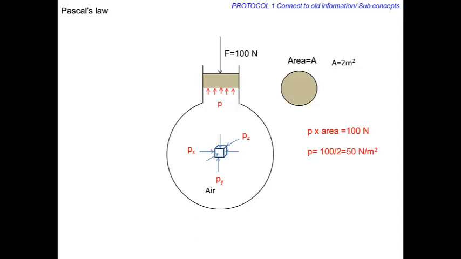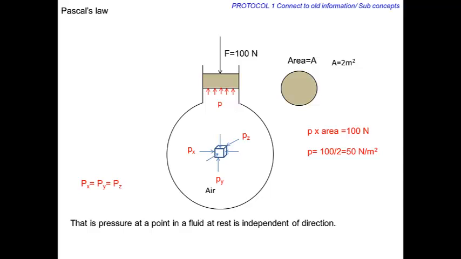This force per unit area is the pressure exerted by the fluid on this imaginary static fluid element. Since the element is in static equilibrium, we can show that the pressure acting on this fluid element from all surrounding directions is the same. That is, pressure at a point in a fluid at rest is independent of direction. This important result is known as Pascal's law.